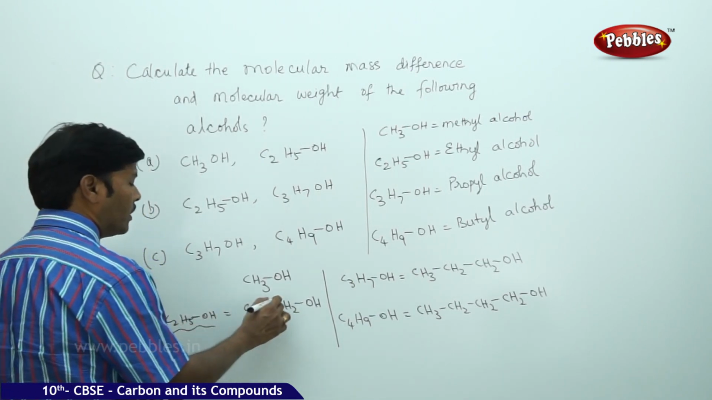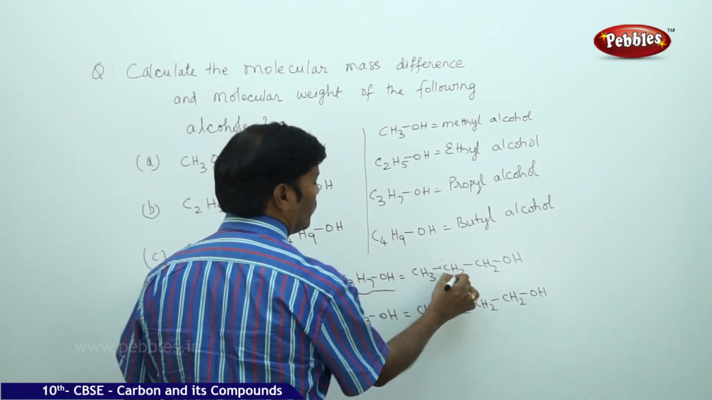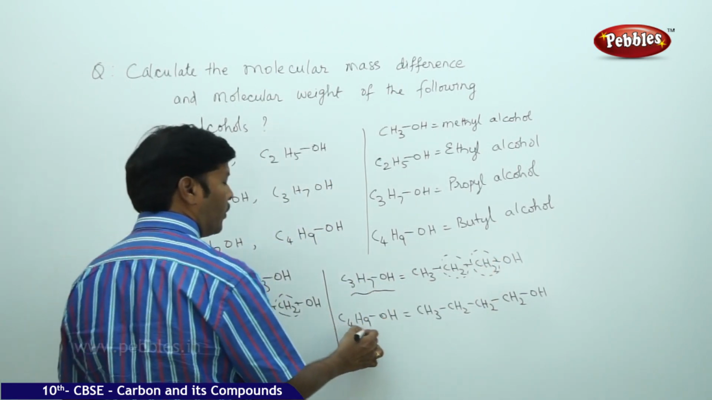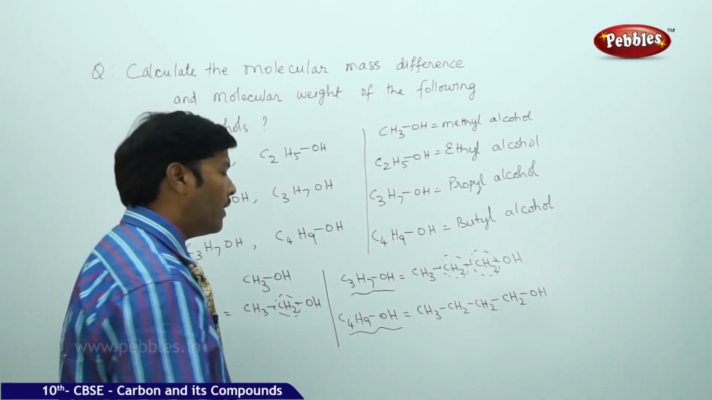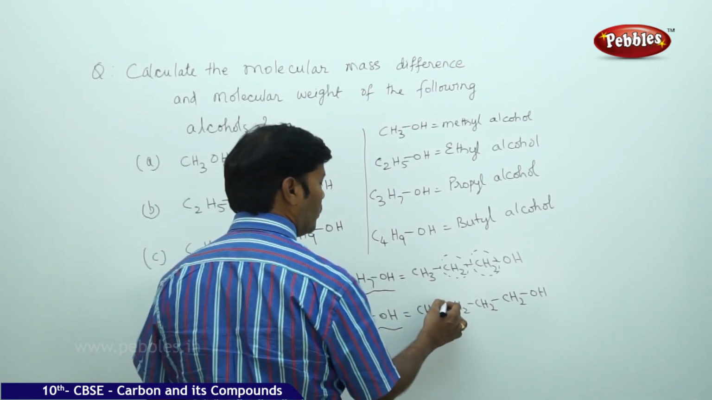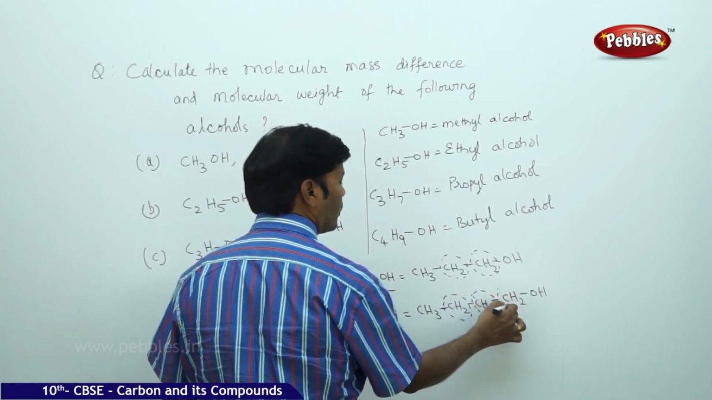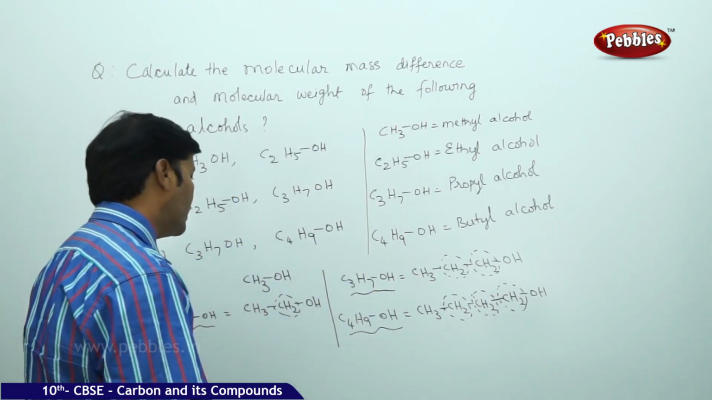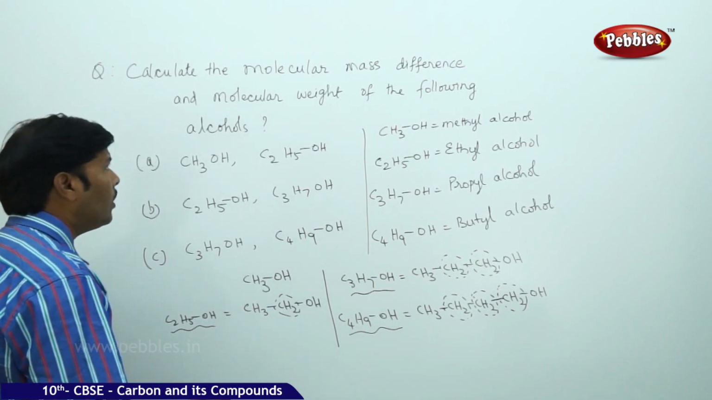So what you are noticing is, in ethyl alcohol, C2H5OH, there is one CH2 group. In C3H7OH there are two CH2 groups. And in C4H9OH, butyl alcohol, we have three CH2 groups. Now we are finding the molecular mass difference.